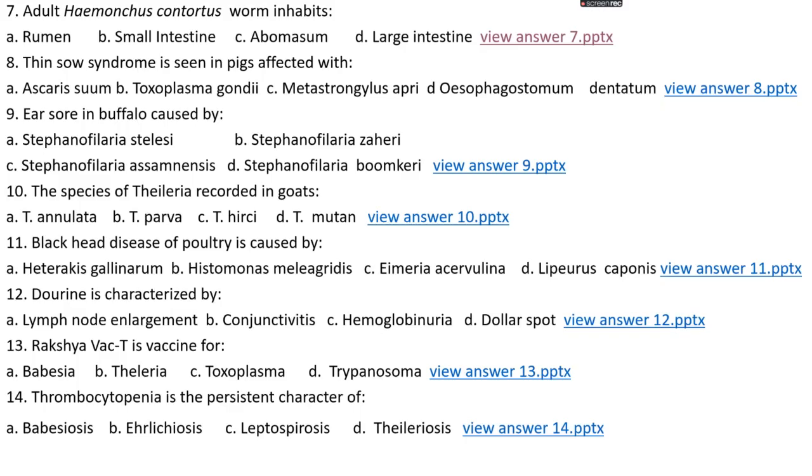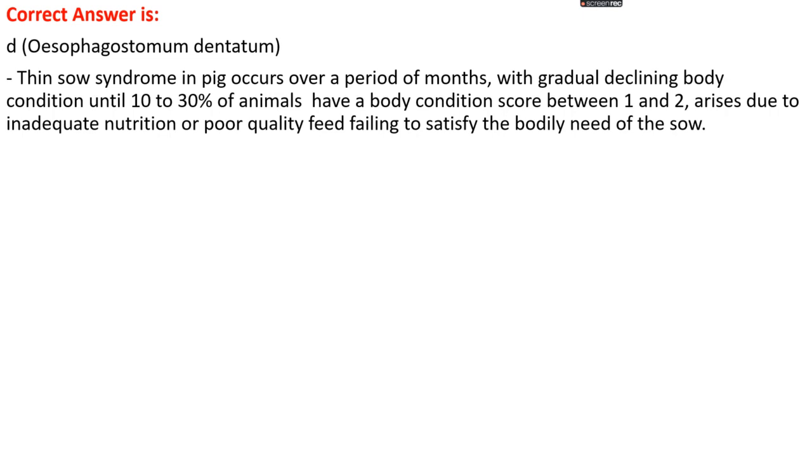Question number 8. Thin sow syndrome is seen in pigs affected with: option A, Ascaris suum; option B, Toxoplasma gondii; option C, Metastrongylus apri; option D, Oesophagostomum dentatum. The right answer is option D, Oesophagostomum dentatum, which is known as the nodular worm.